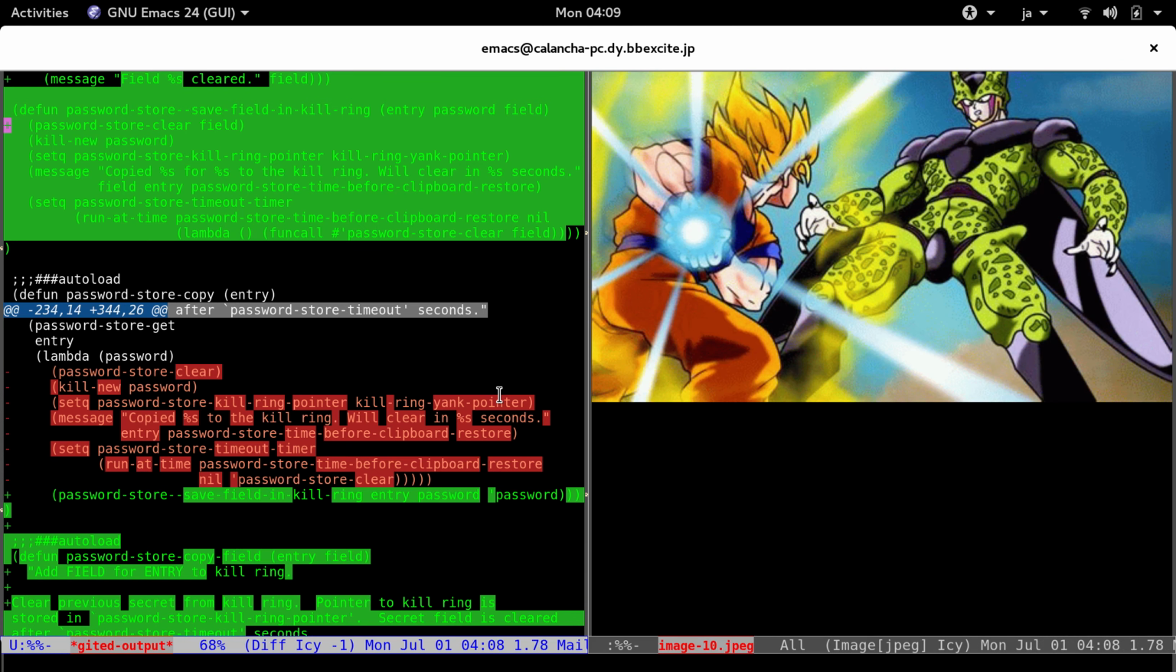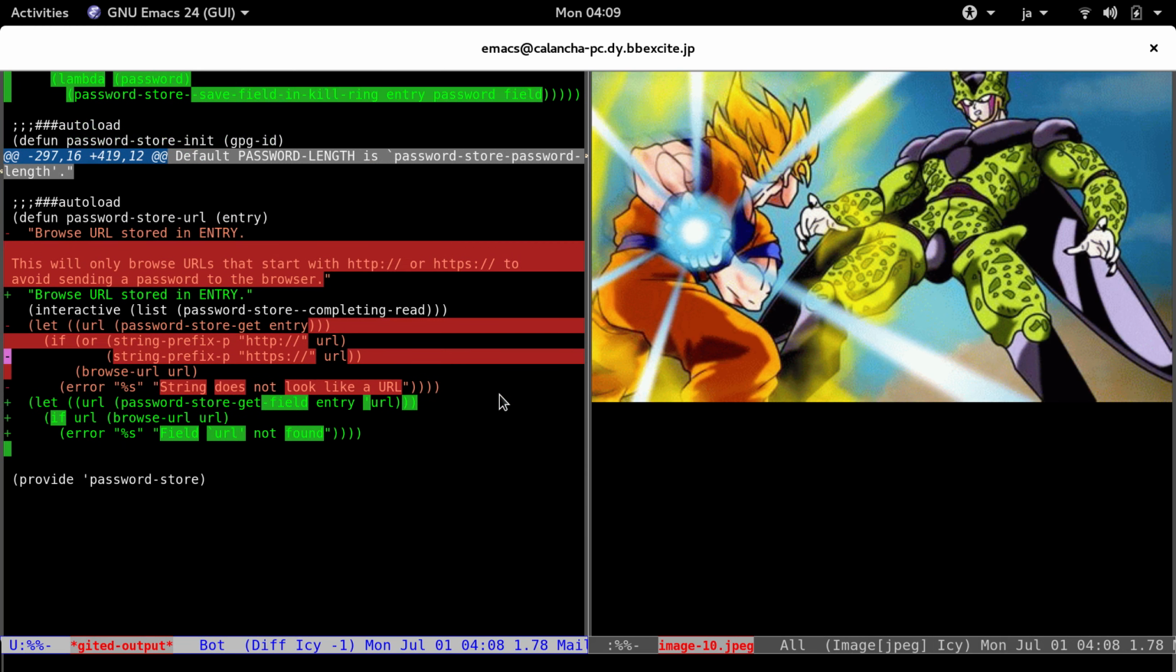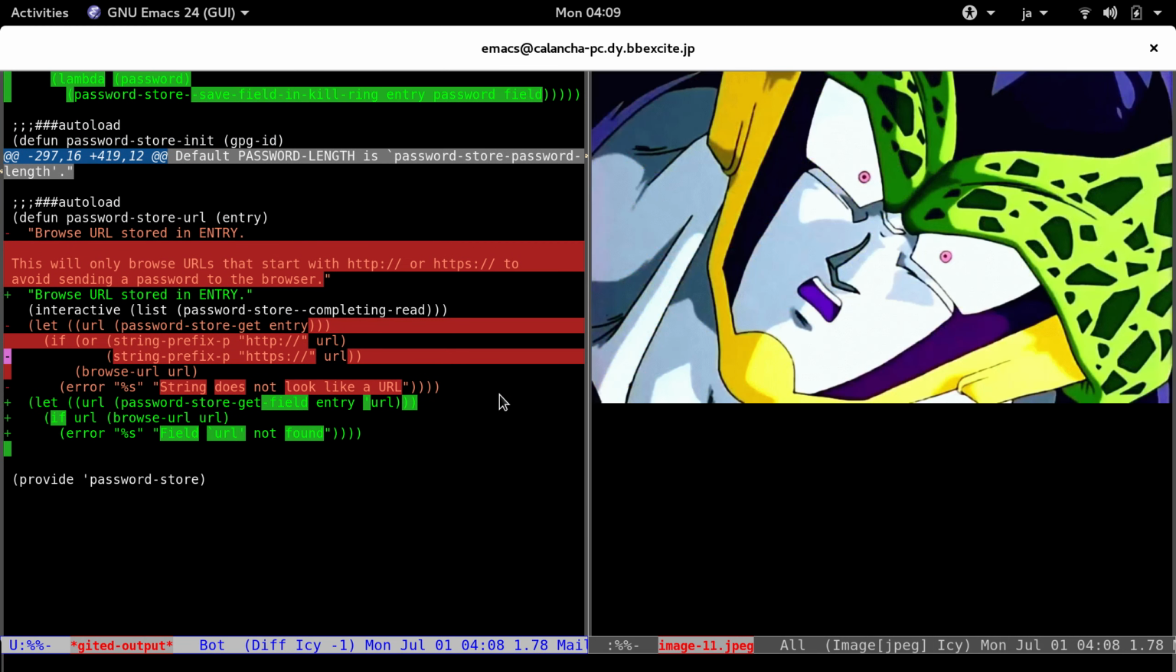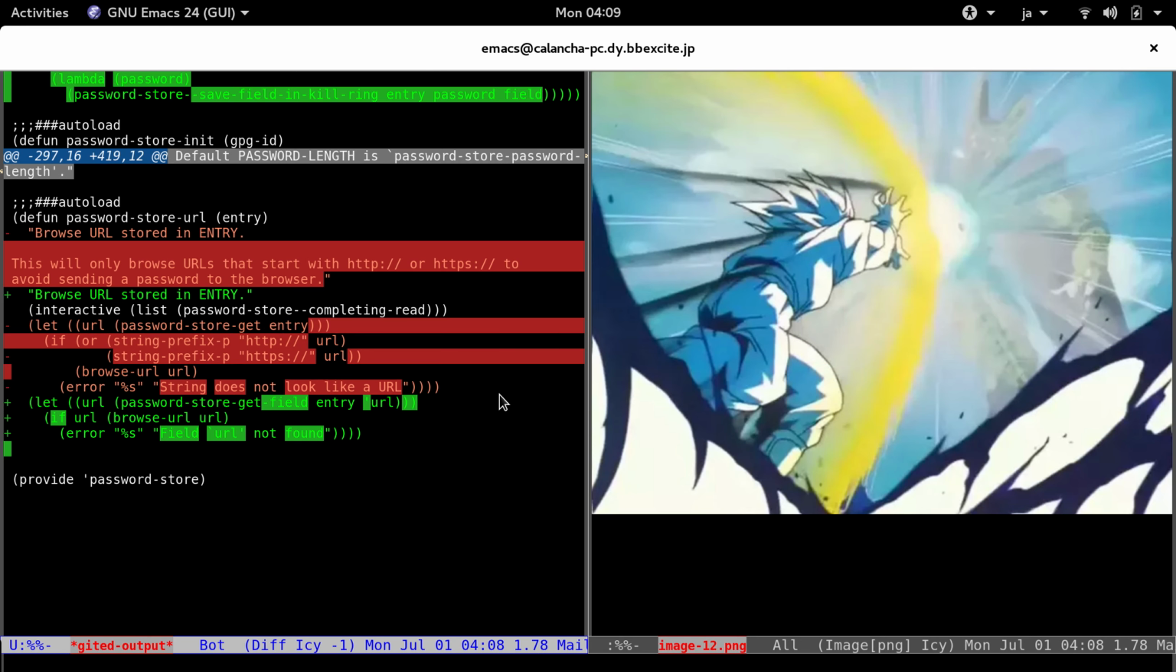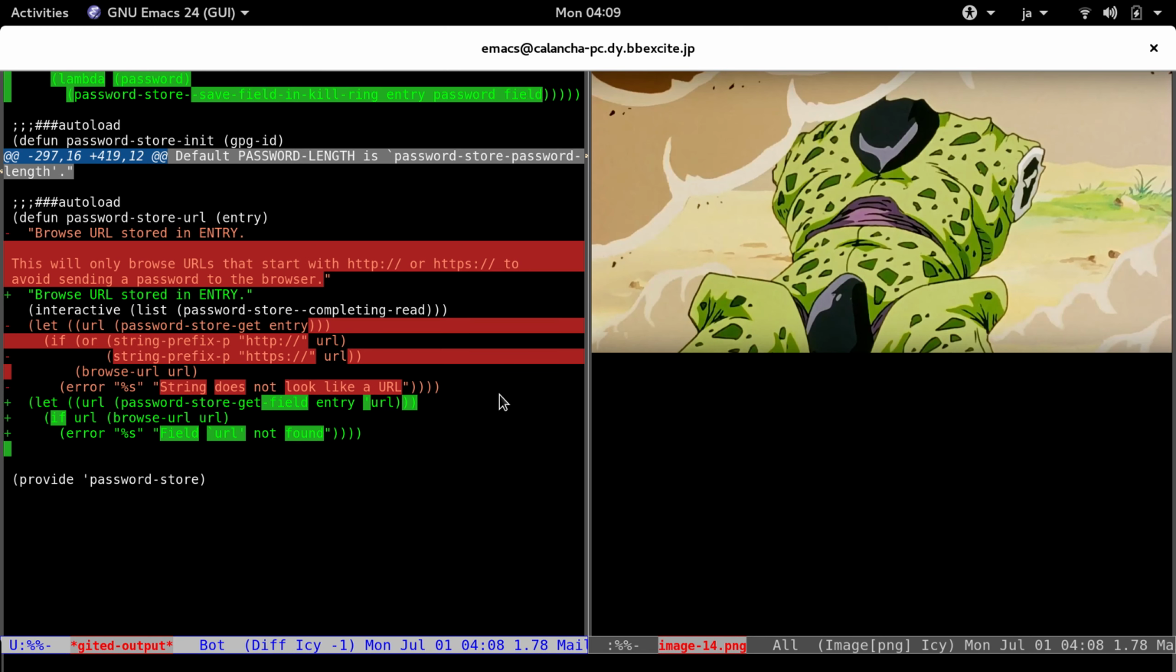So the last thing that I changed, this function here, browse URL, we don't need anymore to do this kind of string checks, because we can get the exact URL with the new function that the user has stored. So that's fine. That concludes everything in passwordstore. We have the kill ring, that was very cool.